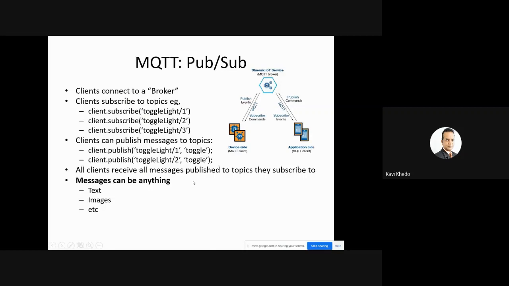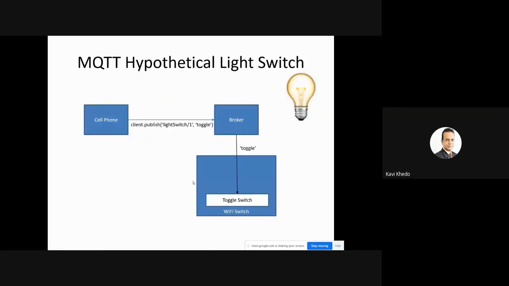So messages can be anything, and you can see here an MQTT hypothetical light switch. There is a light switch. Through your cell phone, you publish something: light switch 1 toggle. You send the value toggle there. For 1 toggle, that is switch it on and off. Okay, the broker sends the message toggle because data has been received, and this toggle switch was subscribed to this particular topic.